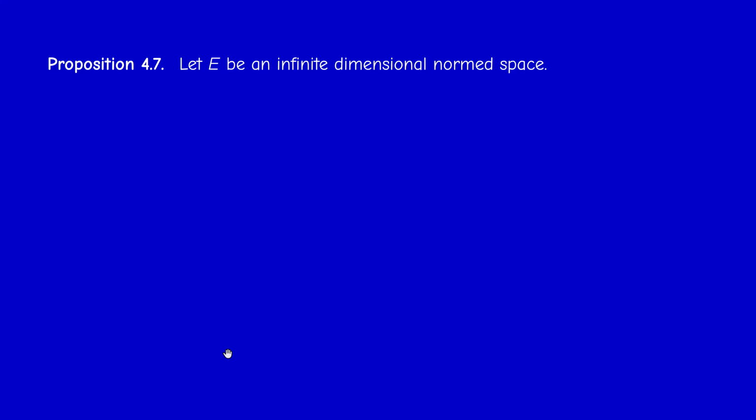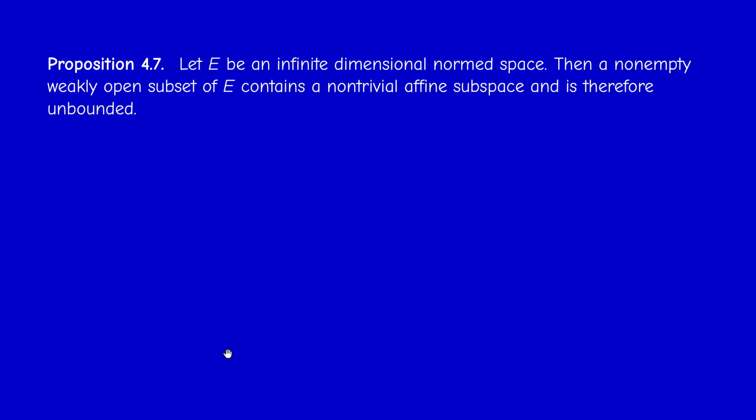Now, next result. If E is an infinite dimensional normed space this time, then a non-empty weakly open subset of E contains a non-trivial affine subspace and is therefore unbounded. This is something really specific to infinite dimensional spaces. The weakly open subsets of E that are not empty are big actually, because they contain a non-trivial affine subspace. So in particular, it's unbounded.